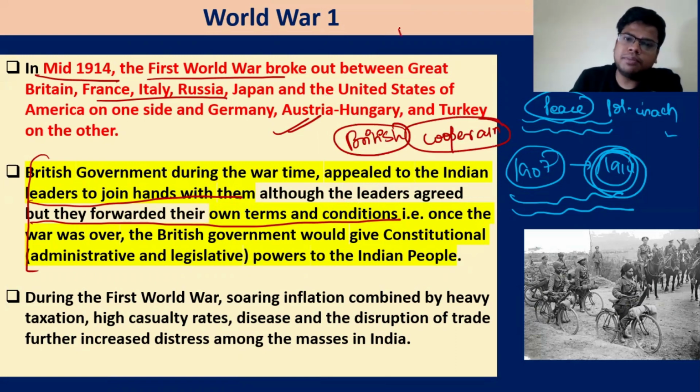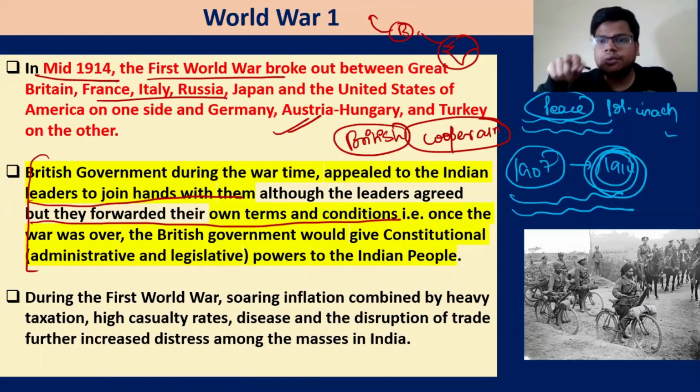For example, when you are busy at some other place, obviously you want this place to be quieter. Then don't cause any Swadeshi movement or something like that, so that we can divert our energy from there to here. That is the first thing. Secondly, the resources which they wanted for the war efforts, whether it was people, the army, whether it was money, whether it was food, all this would be used from India for the other countries. India to Britain, right? They take resources from here and put them there.